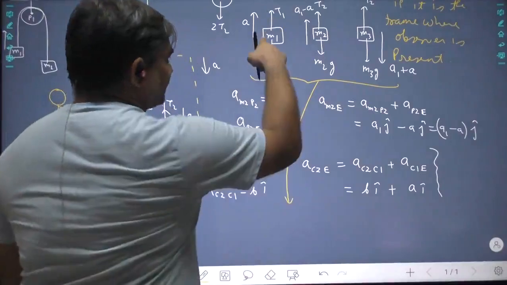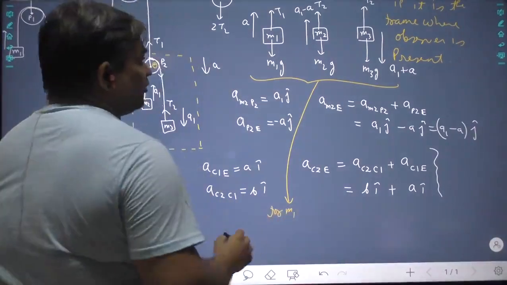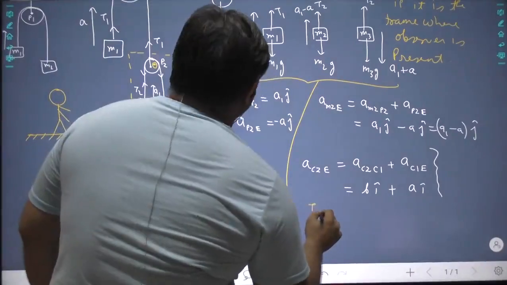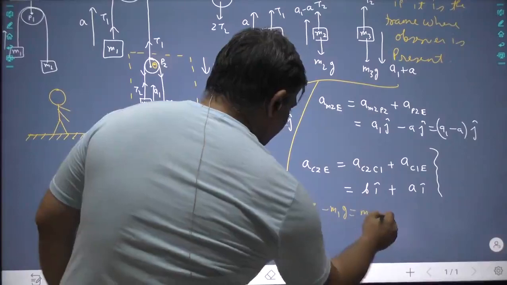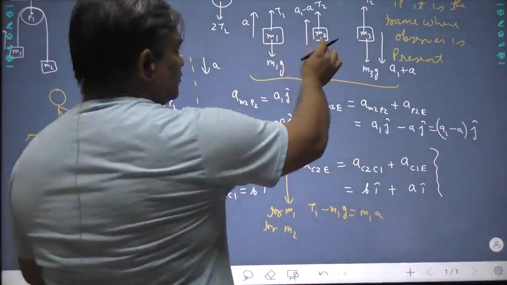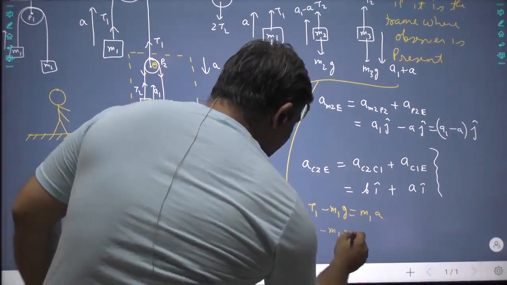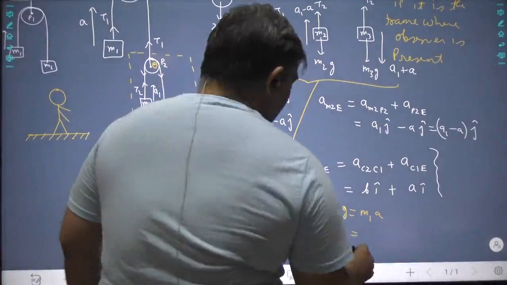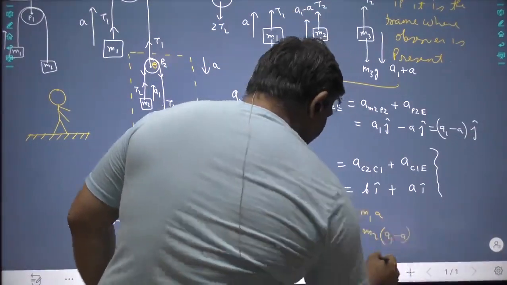So for the first block, M1, I am going to get T1 minus M1G equal to M1A. For M2, you are going to write T2 minus M2G comes out to be M2 into (A1 minus A).